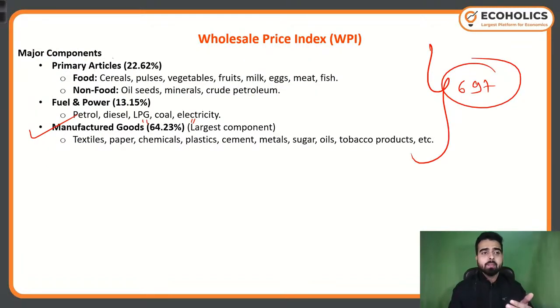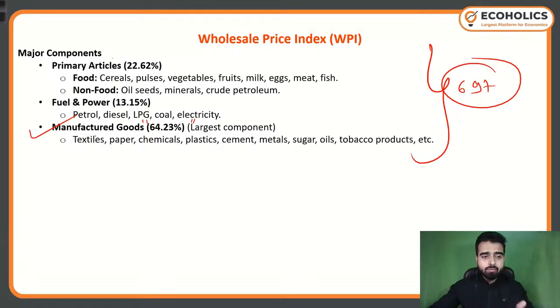So it depends. The major components are three: primary articles, fuel and power, and manufactured goods. These are the three components. The highest weightage goes to manufactured goods, that is 64.23%. Then the second highest is primary articles, that has a weightage of 22.62%. Then we have fuel and power. Do remember it, extremely important.